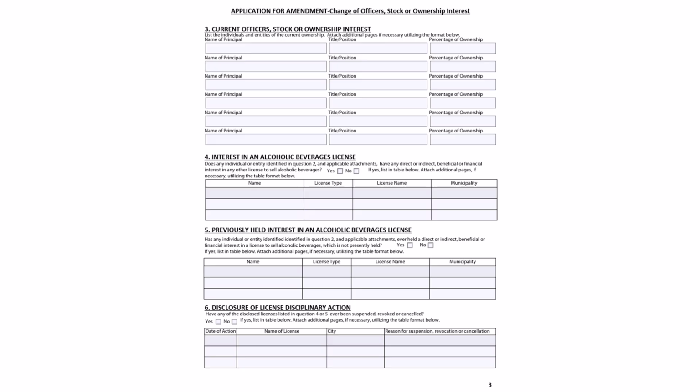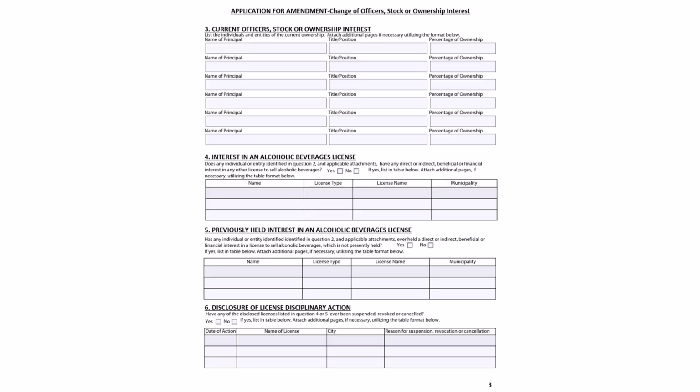If there are, check off yes, and list the name, license type, license name, and municipality of the licenses that the individuals and/or entities in Question 2 have interest in. You may attach additional pages utilizing the same table format to answer this question fully if necessary. If none of the individuals or entities in Question 2 have interest in another license, you may check no and leave this table blank.